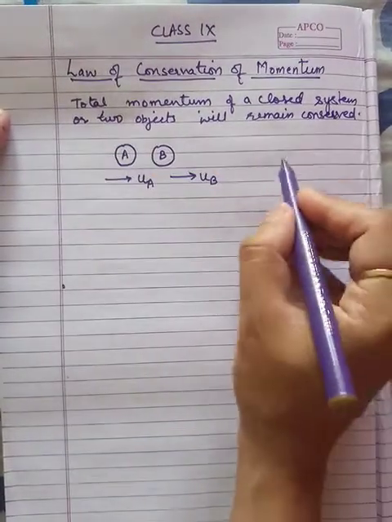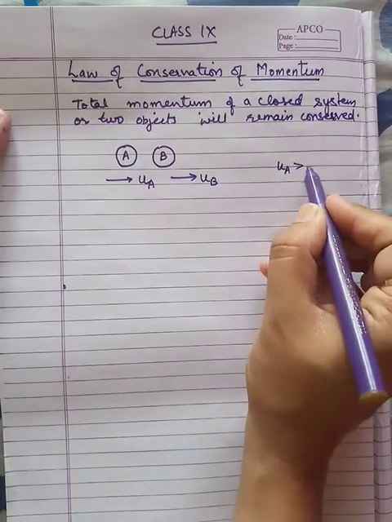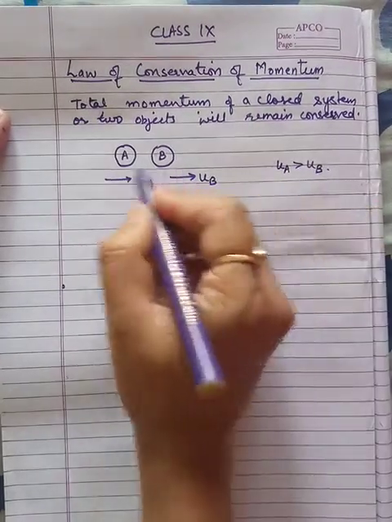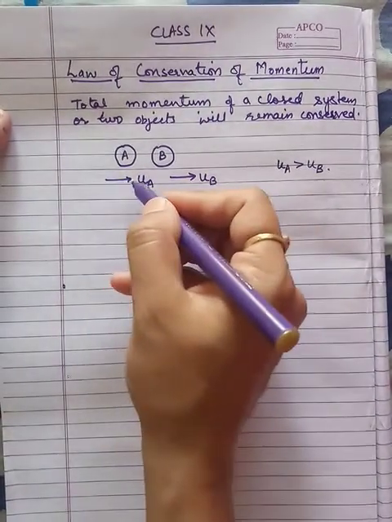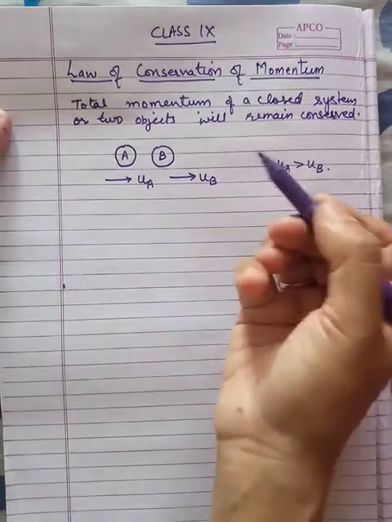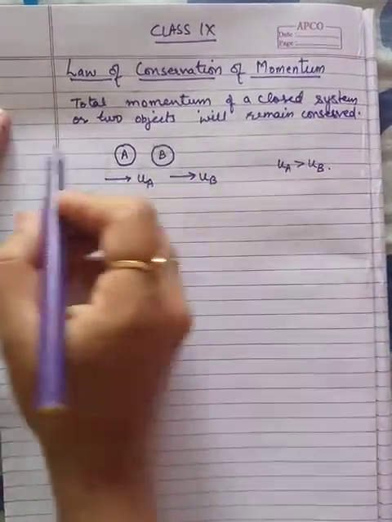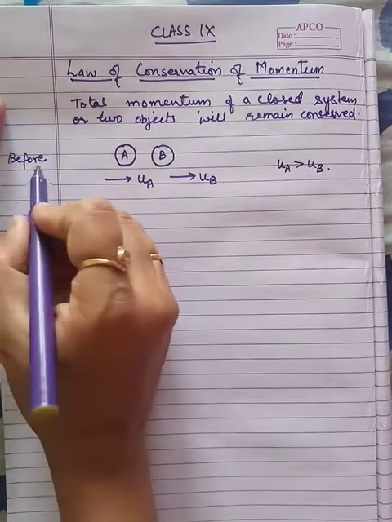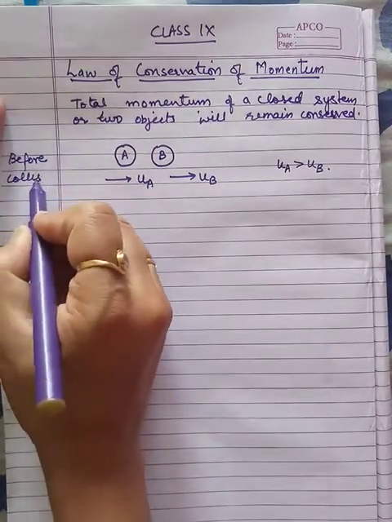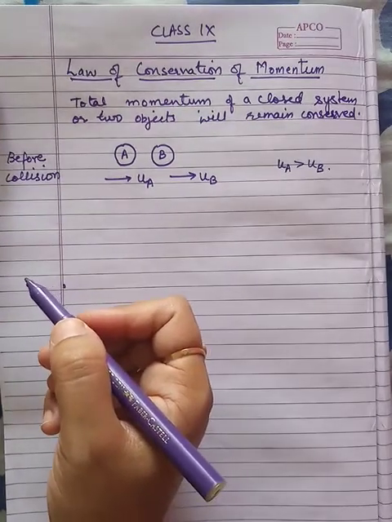If they are moving in this direction, when UA is greater than UB, so suppose UA is greater than UB, this is a situation when they have not collided yet. A has its own initial velocity and B also has its own initial velocity. So it is a situation before collision of these two balls which we have considered.